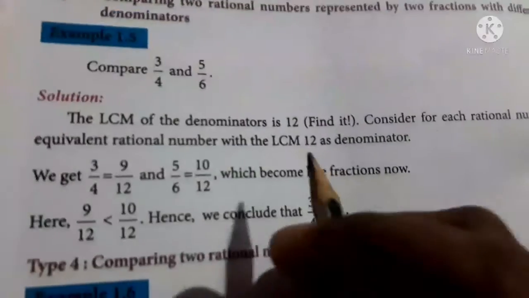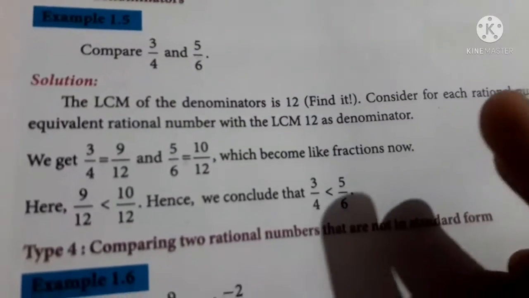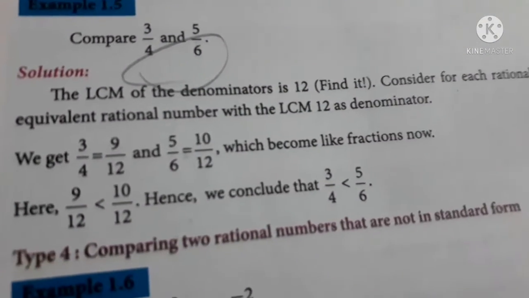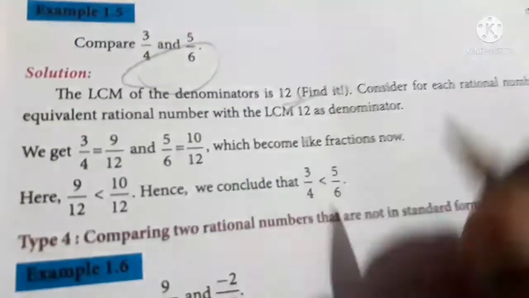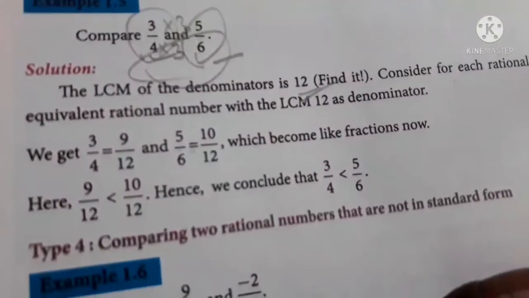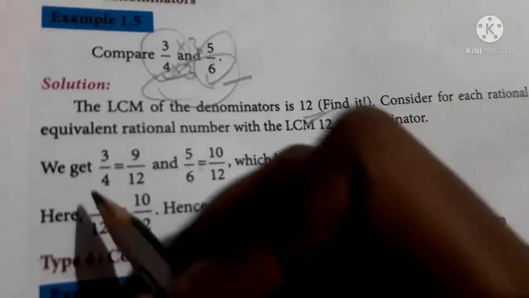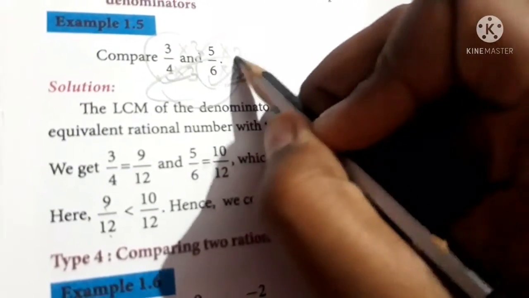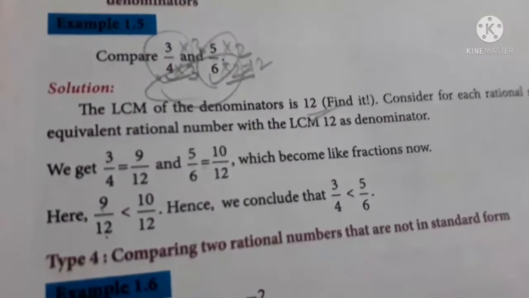When comparing rational numbers represented by two fractions with different denominators, you will have a checkmate here. Okay, so don't get worried about it. We are going to find the LCM of the two denominators given, 4 and 6. What is the least common multiple? It is 12. So you should convert this into denominator 12 and this into denominator 12. How to do that? What number when multiplied with 4 gives 12? It is 3, right? So you should multiply both numerator and denominator by 3. You will get 9 by 12. And what when multiplied with 6 gives 12? It is 2, right? So multiply both numerator and denominator by 2. You will get 10 by 12.